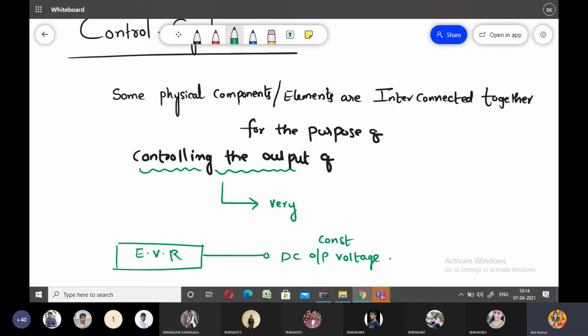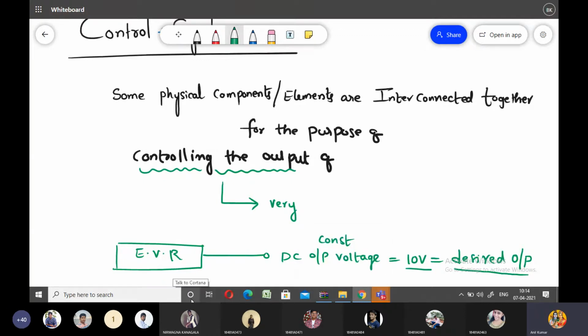For example, I need a constant 10 volts DC, and I consider this as the desired output voltage from the electronic voltage regulator. So I want a desired output voltage of 10 volts DC at the output of the electronic voltage regulator.